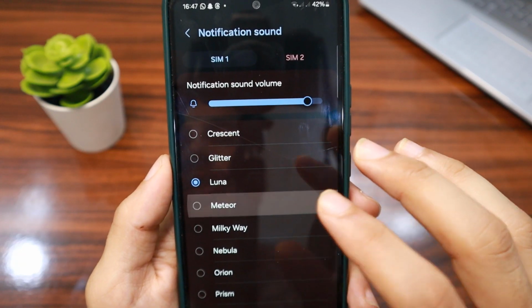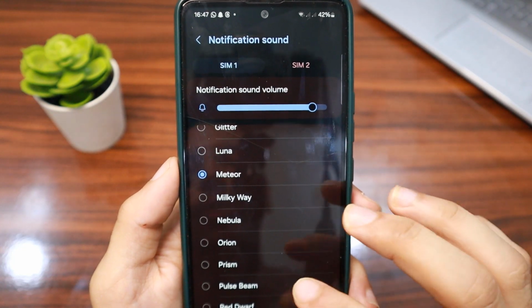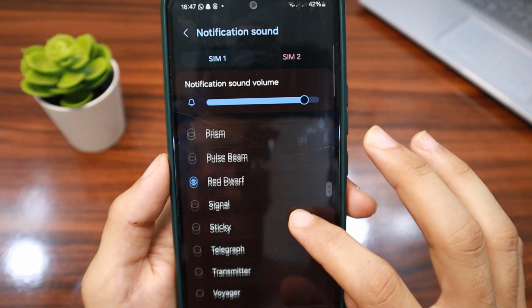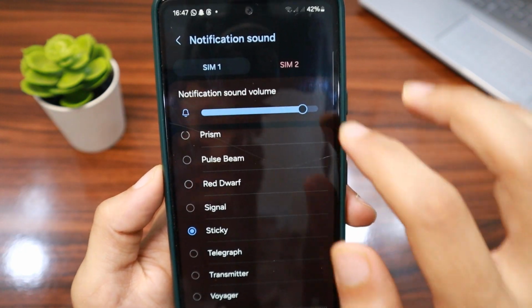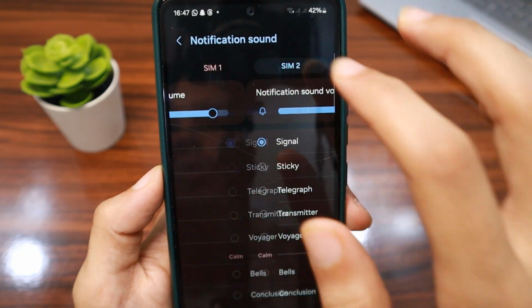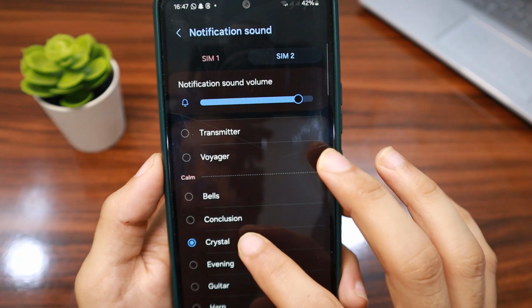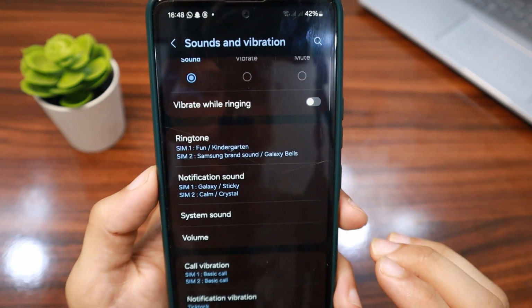Here we have multiple notification sounds. You can select any one you like. For example, this. I'll select this one. And also the same way for SIM 2. I'll select this one. So that's how you can change notification sounds.